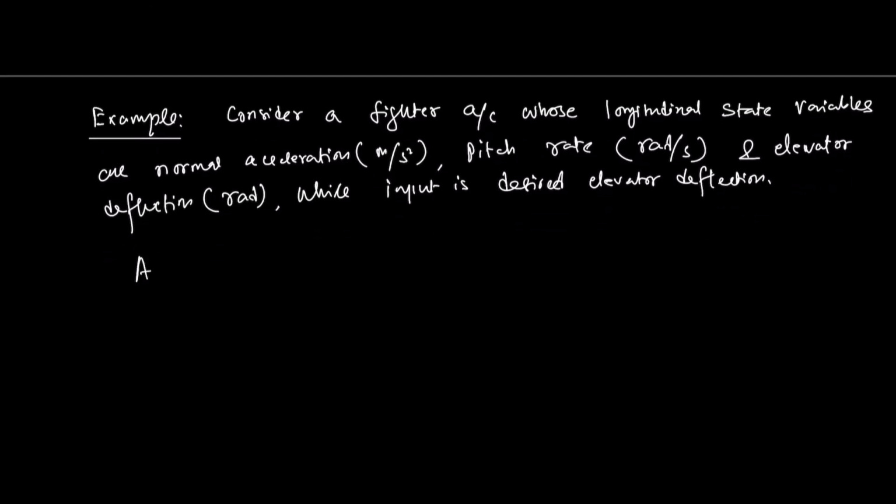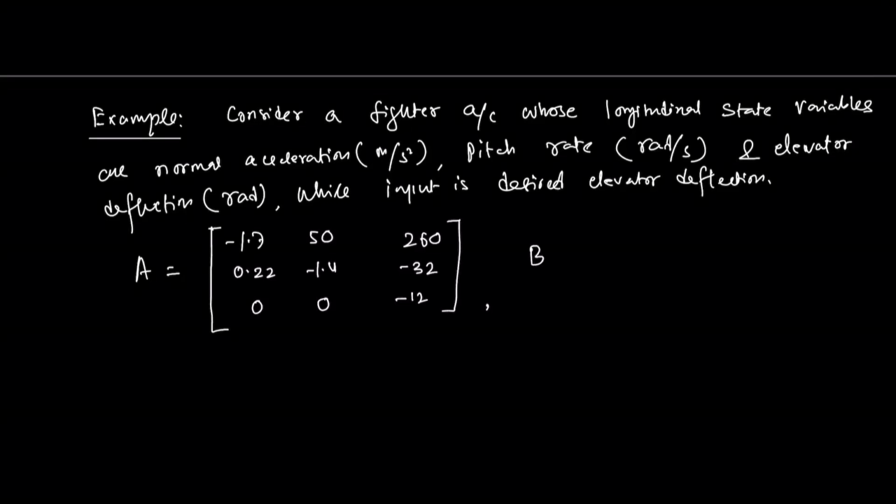The A matrix we have is minus 1.7, 50, minus 260, 0.22, minus 1.4, minus 32, 0, 0, minus 12. This is the system matrix, and the control matrix is given to us as minus 272, 0, and 14.